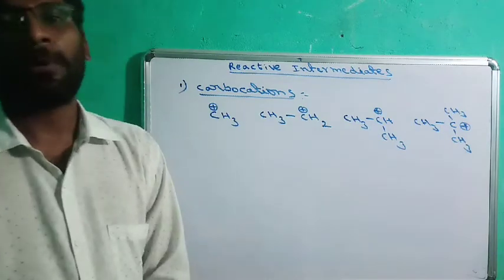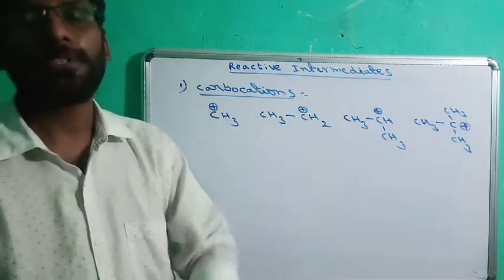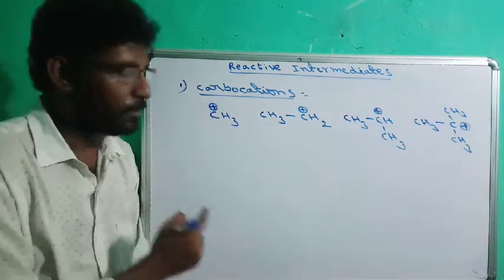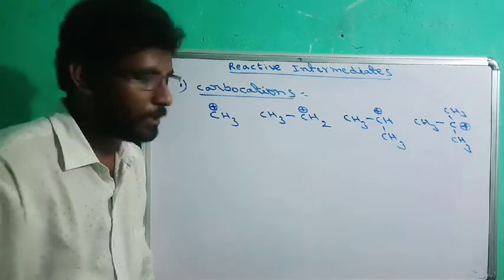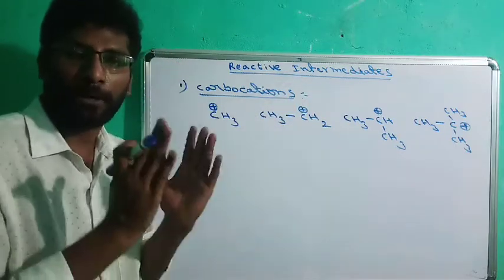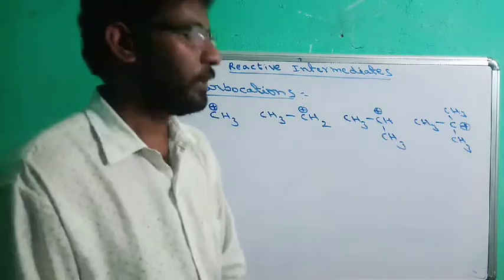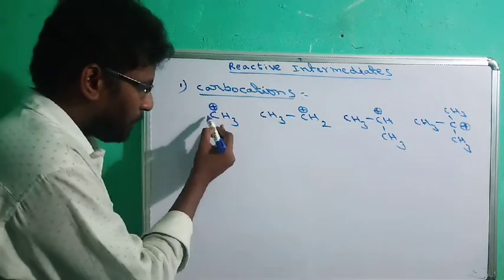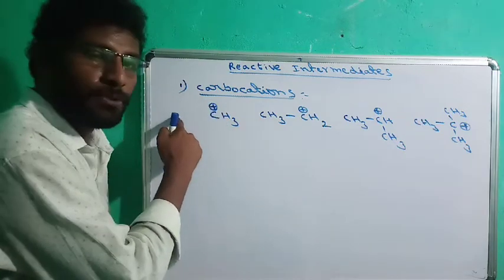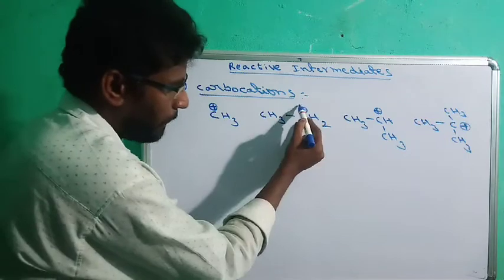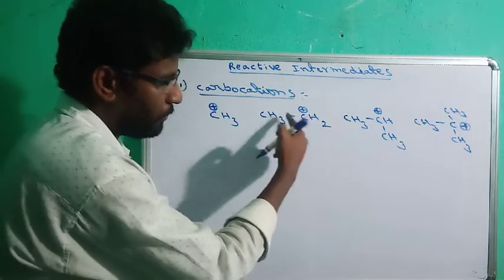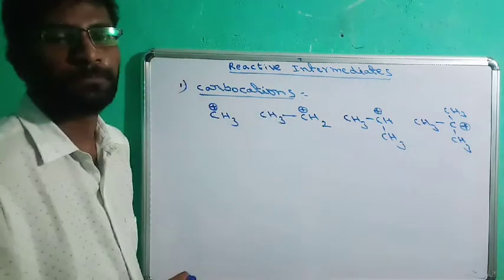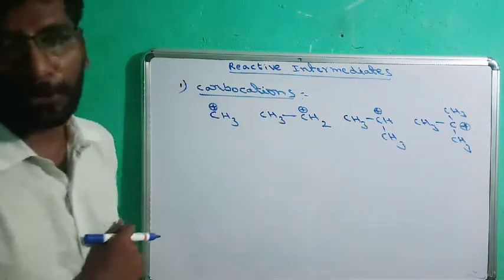Now all carbocations are electron deficient in nature, because positive charge means loss of electrons. Now see this, all these are carbocations. Here the carbon with positive charge is not attached to any other carbon, but here it is attached to an alkyl group, which is an electron donor group.